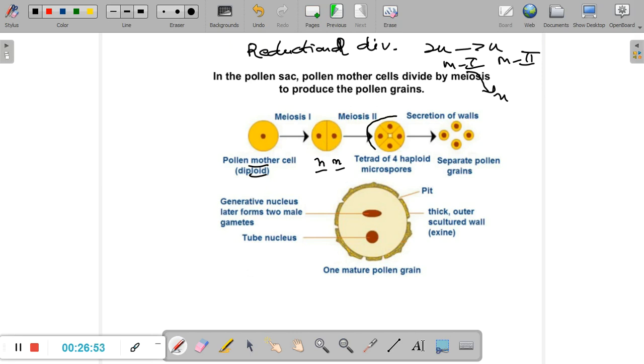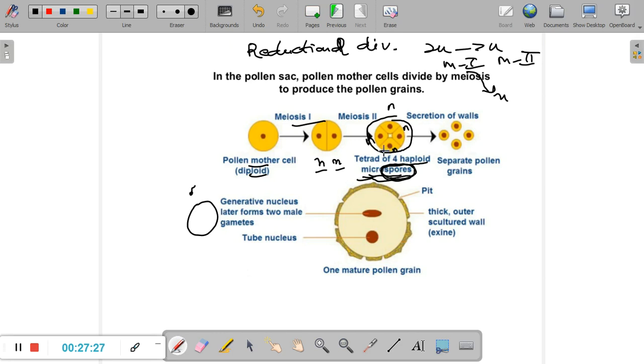So at the end of meiosis, the gist of it all, what you must remember is, one pollen mother cell undergoes meiosis to give rise to 4 haploid microspores. We got 4 haploid cells, and each of these cells is called a microspore. You see what has been formed now? A spore. Why do we call it a microspore? Because it is going to give rise to a male gamete. Male gametes are smaller in size compared to the female gametes, and hence this spore is called a microspore.